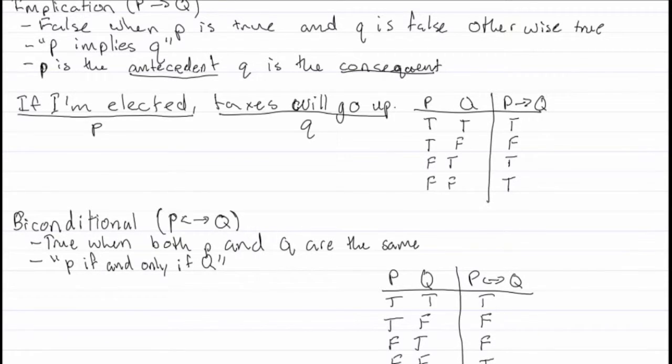Therefore, it is true. Now, for the last one, if he wasn't elected, and then taxes didn't go up anyways, then again, he didn't lie to you. It didn't matter if he got elected. Taxes went down even though he didn't get elected. So that means that the statement is still true because he's not lying to you in a way. In the one case, though, he lied to you. That's why the statement itself is false. And that's basically the explanation behind implication. It's a little bit confusing, but a little bit of practice will take you a long way.